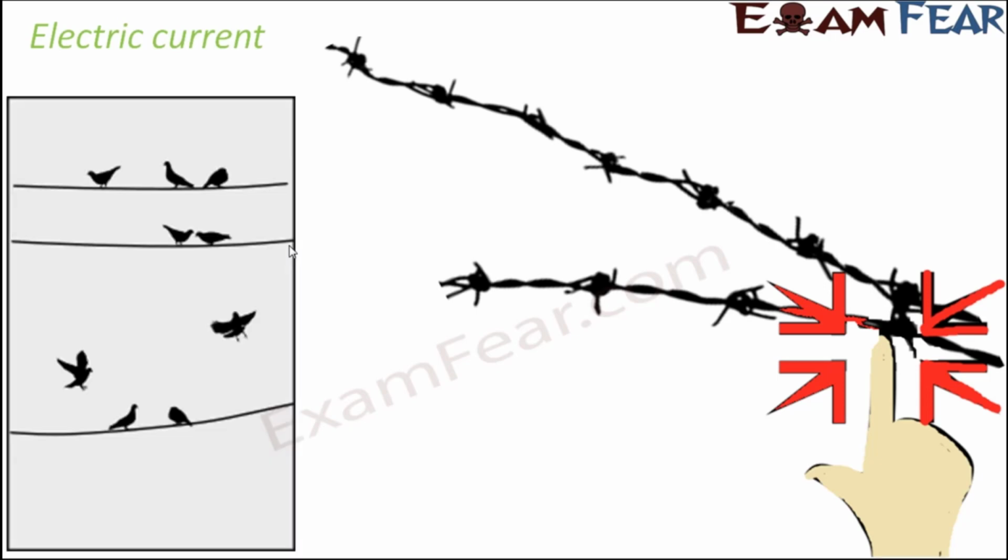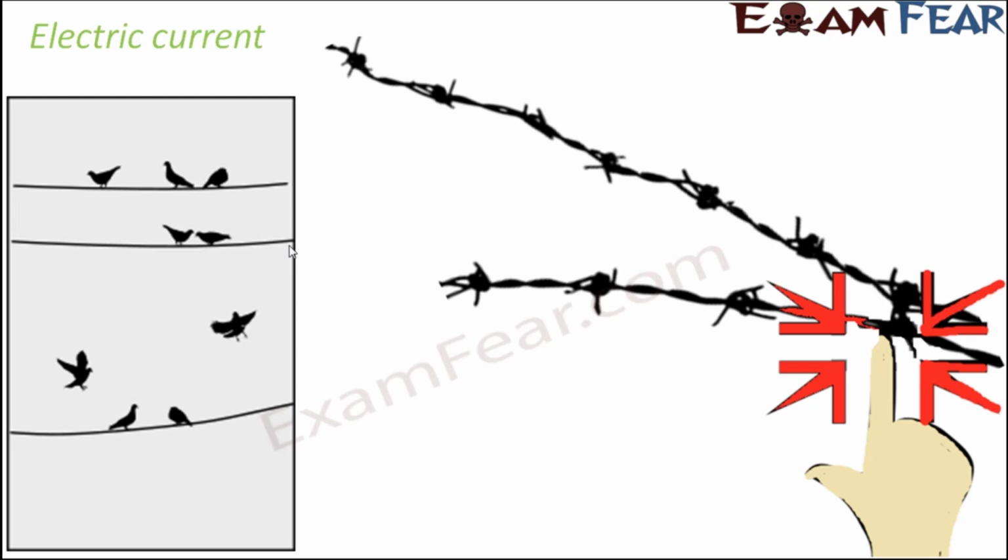Similarly, you would have also seen a lot of birds which tend to sit over the electric wires. Especially you get to see this scenario when you are at a railway platform. It's a very common scene from there. You see a lot of birds sitting on the wires, and many times you see a lot of them die because of getting an electric shock from those wires.